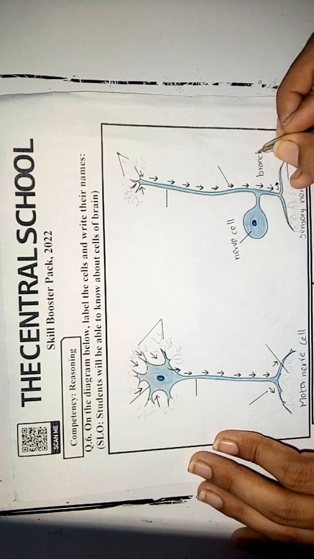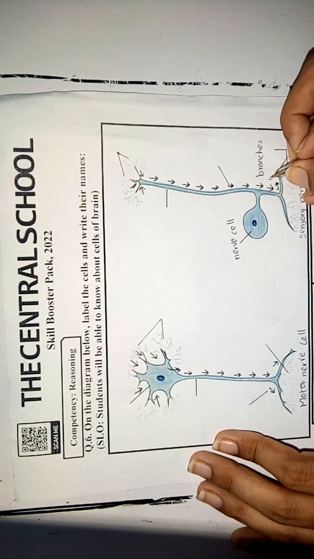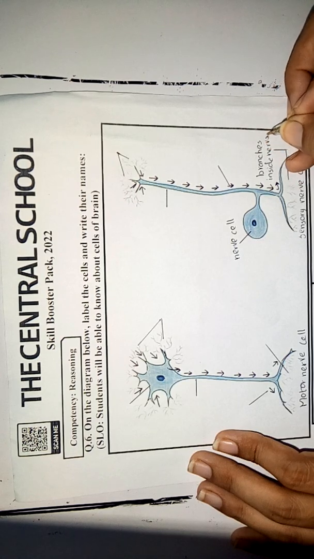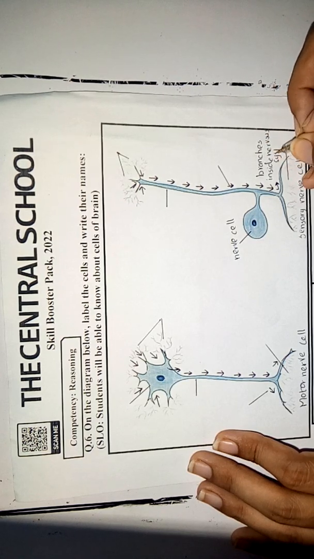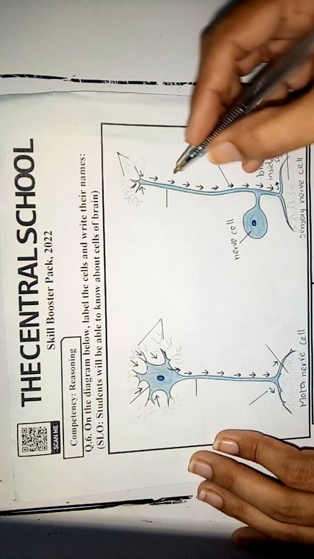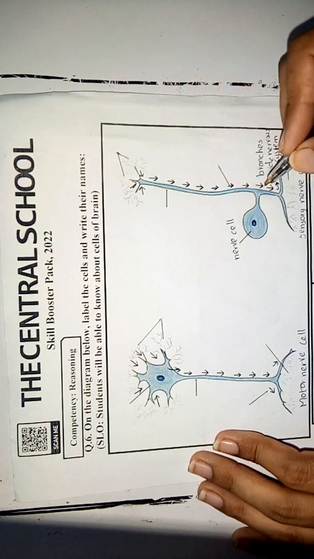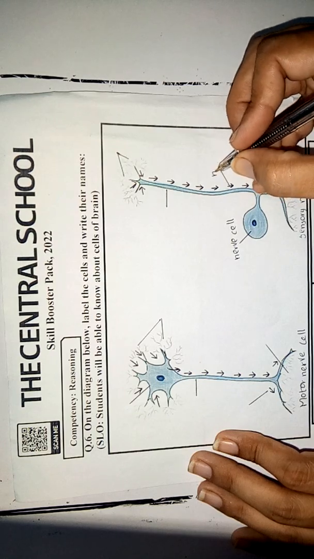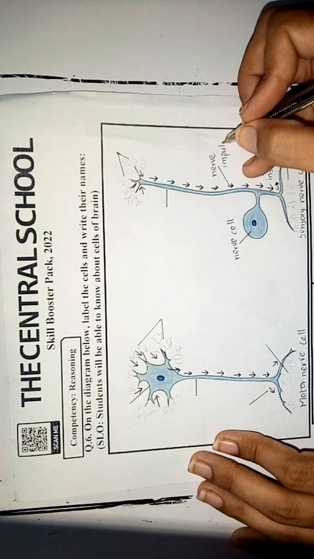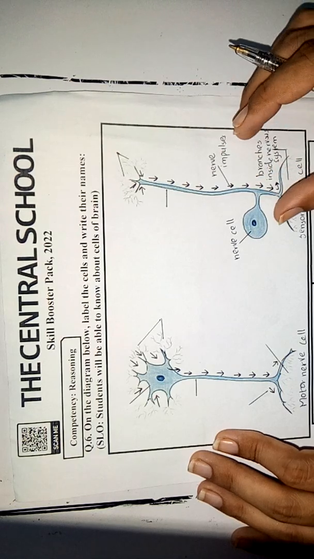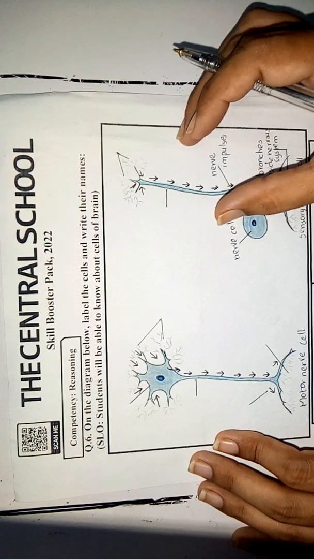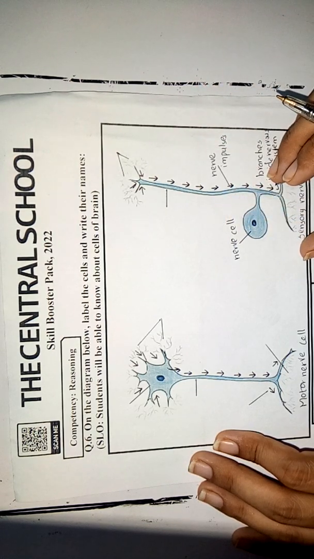So we write here branches inside nervous system. And students, these arrows show the nerve impulses. So we write here nerve impulses, which are the nerve information or the sensory information in the form of nerve impulses.